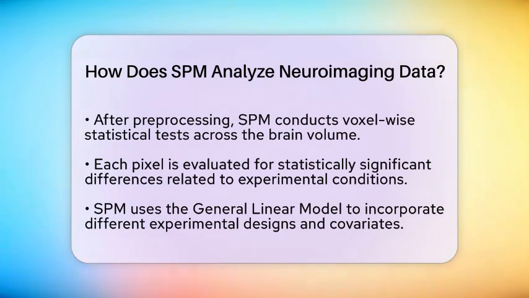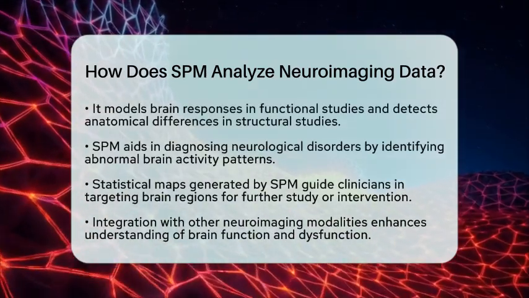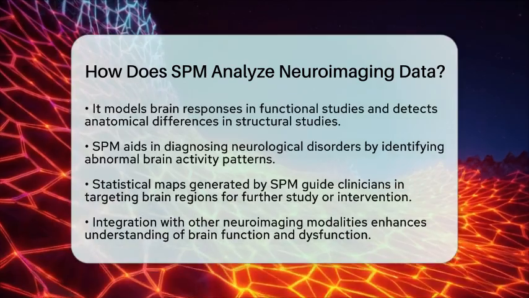In the realm of neurotechnology and brain mapping, SPM's ability to localize and quantify brain function supports diagnostics and research into neurological disorders. For example, it can help identify abnormal brain activity patterns in conditions such as traumatic brain injury or psychiatric disorders by comparing patient scans to those of healthy individuals.